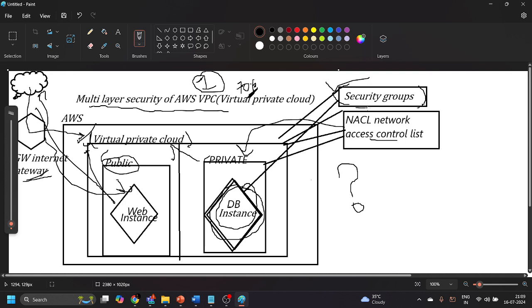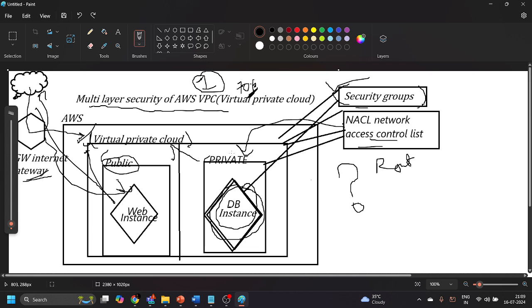Then we created the security group and network access control list, and provided the inbound and outbound rules to both. We attached these NACLs to those subnets as well, and also created some route tables to provide the route to these subnets.